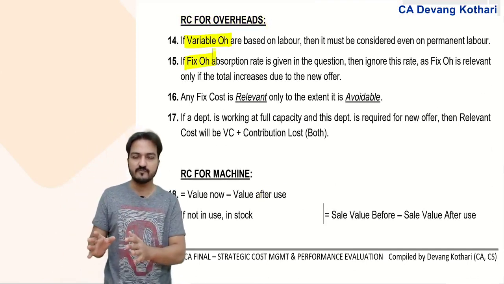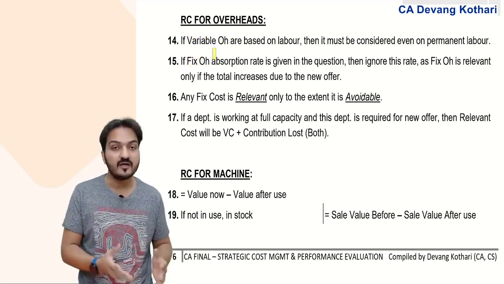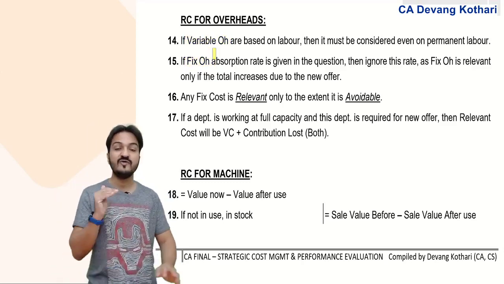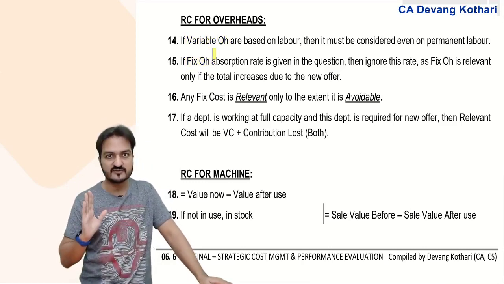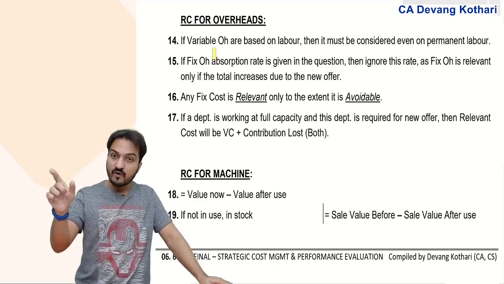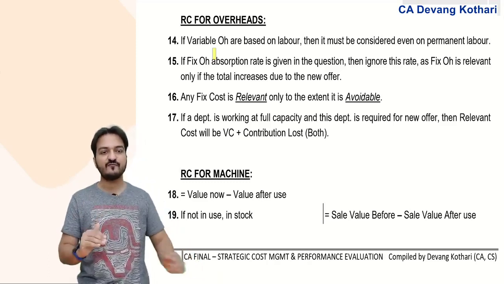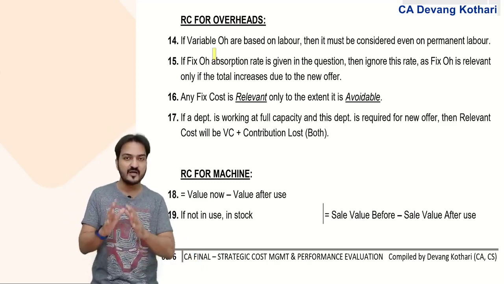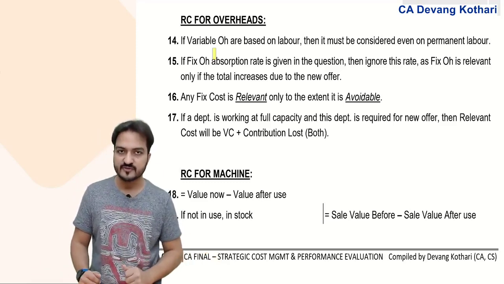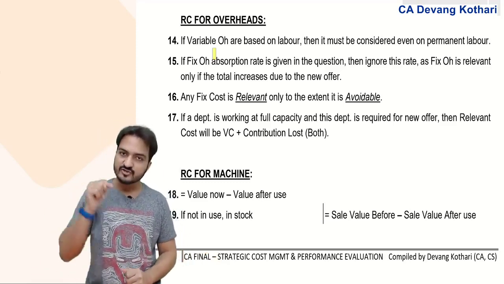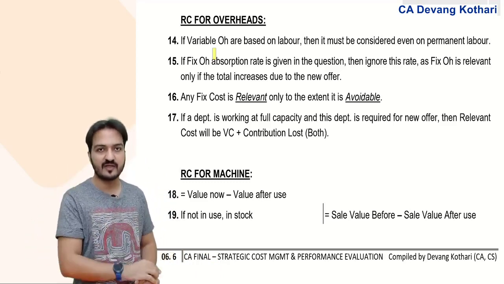If the new offer requires you to produce some extra units, then for producing extra units you will definitely incur extra variable overheads, but you will not incur extra fixed overheads, because fixed overheads do not depend on extra units. You will incur extra fixed overheads for the new offer only if the question specifically mentions that.